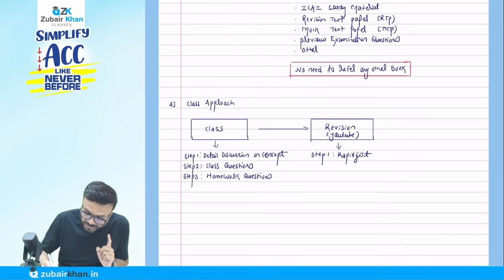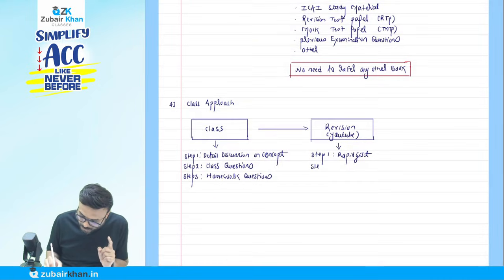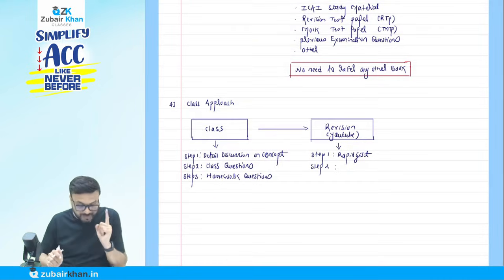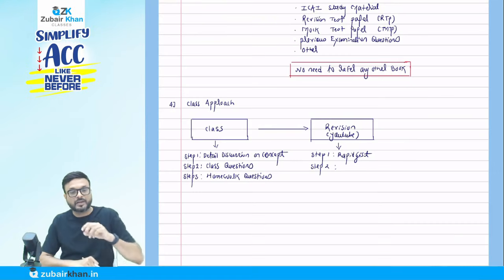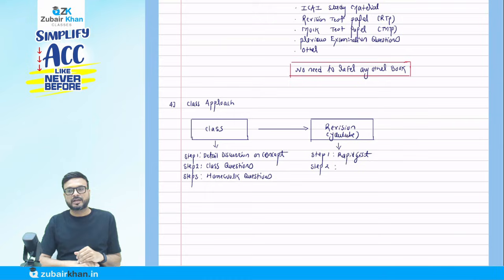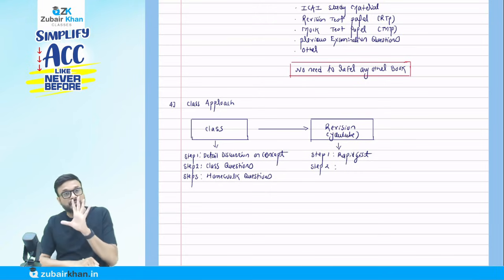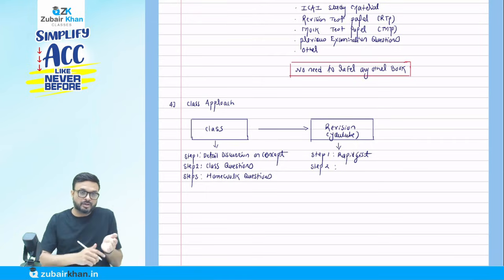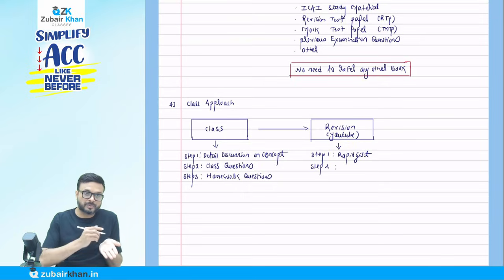Now what is important? Step number 2 is the practice. Now this is the main challenge you are going to face. In a regular class or in any batch, I am going to solve so many questions. I will give you so many homeworks also. Suppose on any topic, for example, you have 50 questions in total. Is it possible for you to do the revision and also the practice of all 50 questions on that topic?